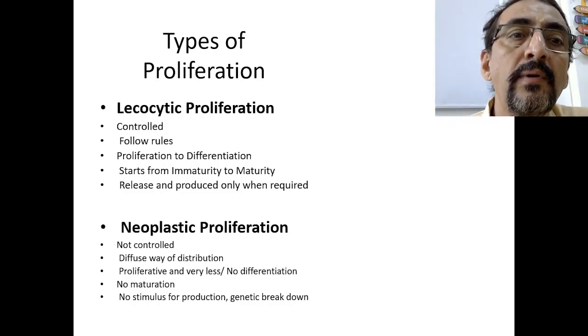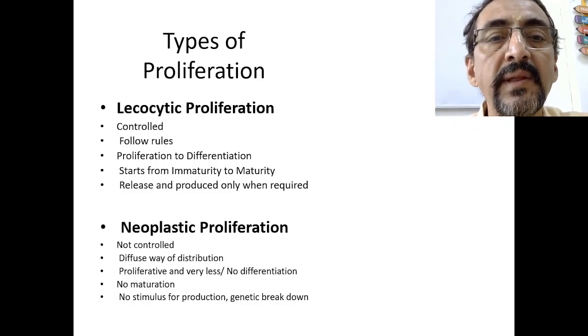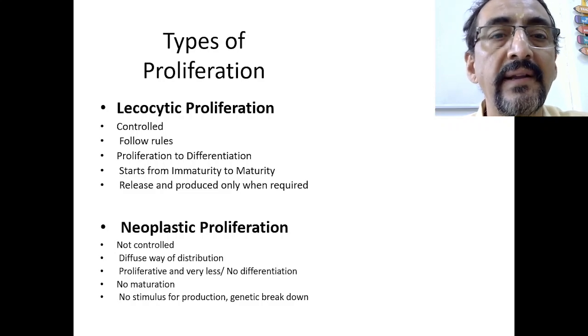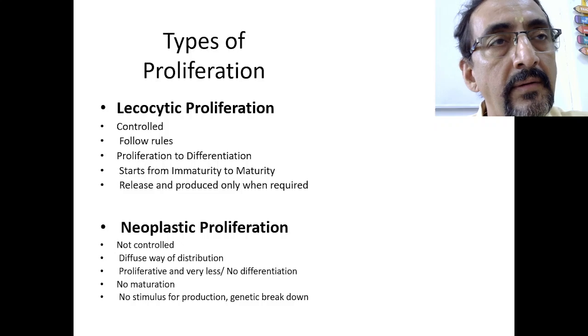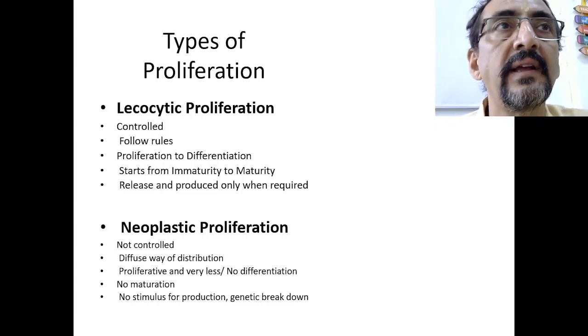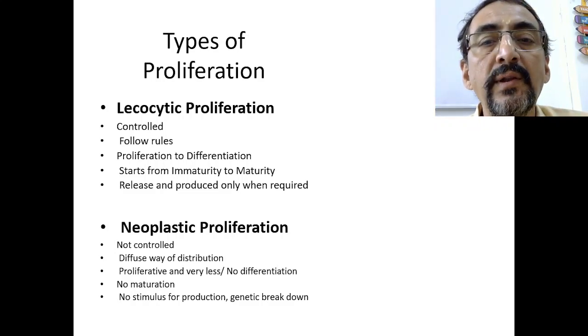So a normal leukocyte proliferation follows this rule. It goes from immaturity to maturity. Initially the cells are blastocytic precursor cells, that means immature cells, and later they become the mature form.